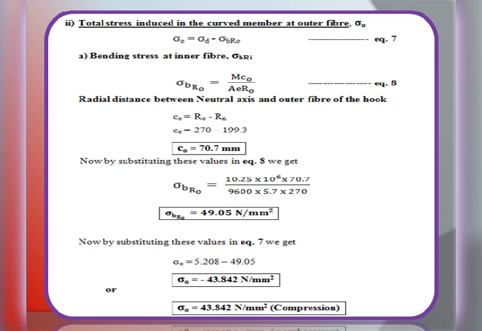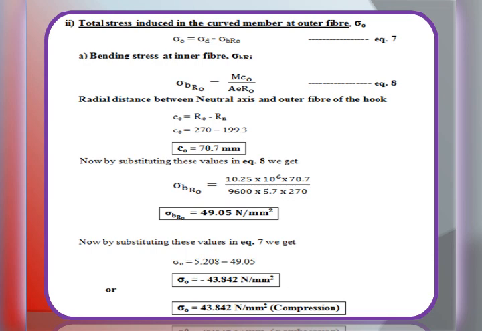Now we have to go to another unknown, that is total stress induced in the curved member at the outer fiber, sigma naught. Sigma naught is equal to direct stress minus bending stress at outer fiber. We will call that equation number 7. So sigma d value we already have, that is 5.208. Now we must find the value sigma b r naught. Sigma b r naught is equal to M into c naught divided by A e r naught. We will call that equation number 8.